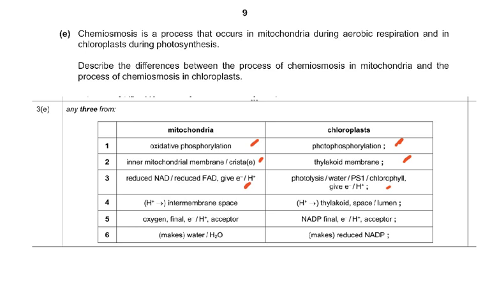Then the hydrogen ions are in the intermembrane space. This is the diagram which I just explained to you. So they are in the intermembrane space. Here they are in the thylakoid space or in the lumen of the thylakoid. And then oxygen is the final electron acceptor. Here, no, NADP is the final electron acceptor and results in NADPH being formed. And here it results in the formation of water. Here it results in the formation of reduced NADP.